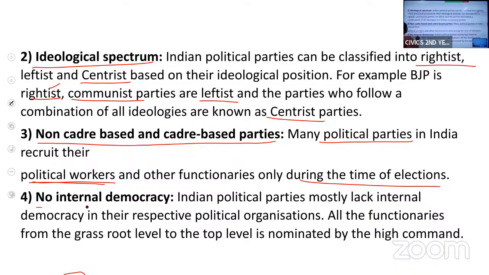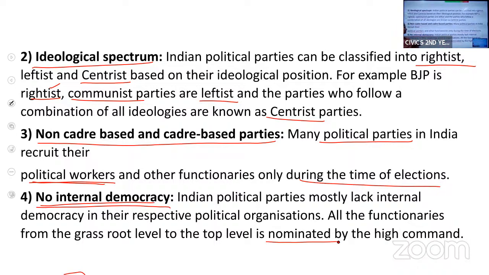Then there is no internal democracy. See, what is democracy? We elect our representatives. But in political parties, mostly there is no internal democracy. All the functionaries, all the leaders from the grassroots level to the top level, are nominated by the high command of the party.